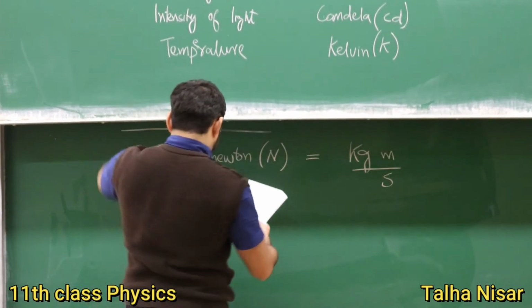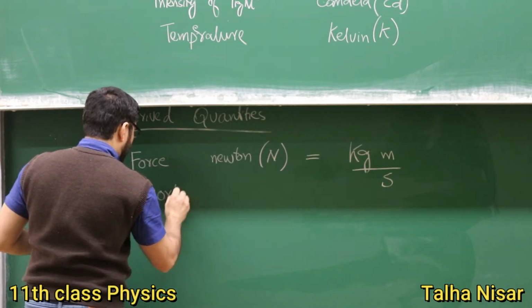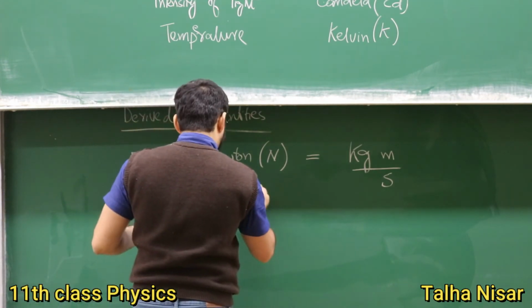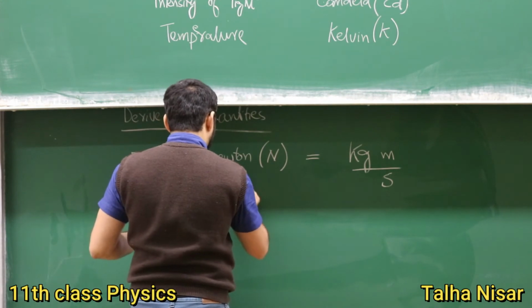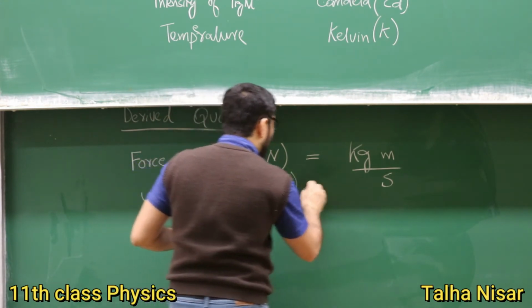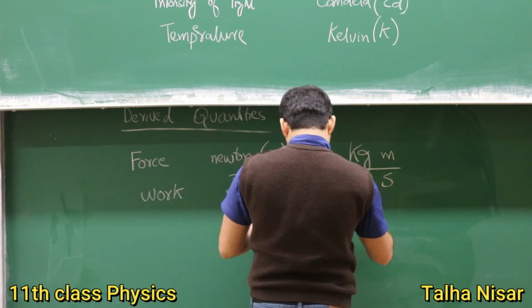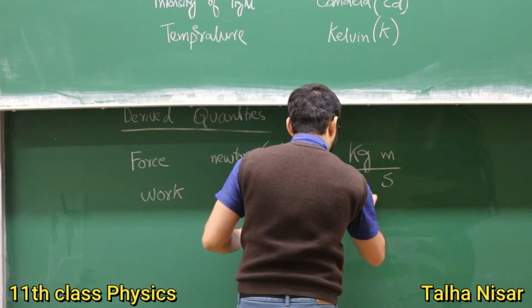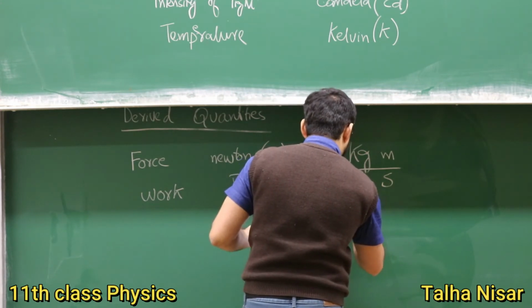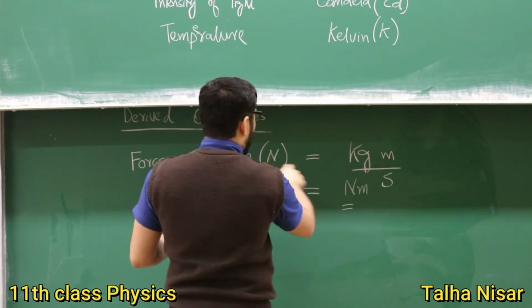So another example would be work. Work, its unit is joule, represented by J. So it is Newton meter, so we know what is Newton.